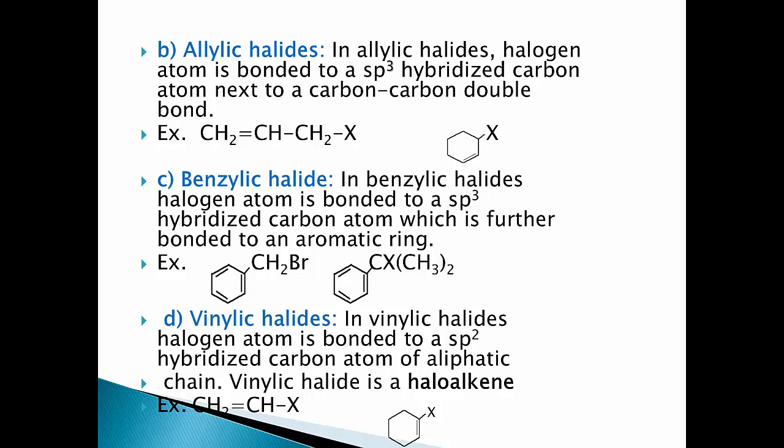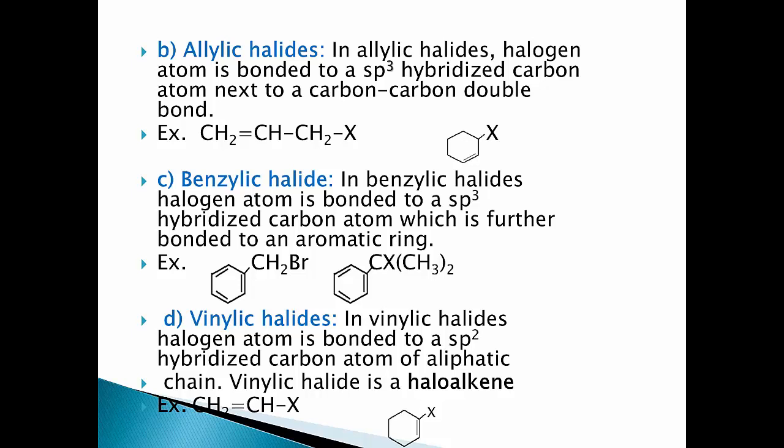Then second, benzylic halides. In benzylic halides, halogen atom is bonded to a sp3 hybridized carbon atom, which is further bonded to an aromatic ring. Example, benzyl bromide C6H5CH2Br or C6H5CH(X)CH3. Then next, vinylic halides.